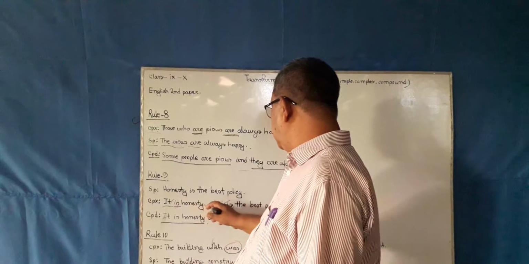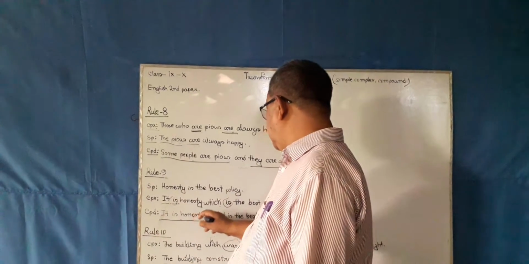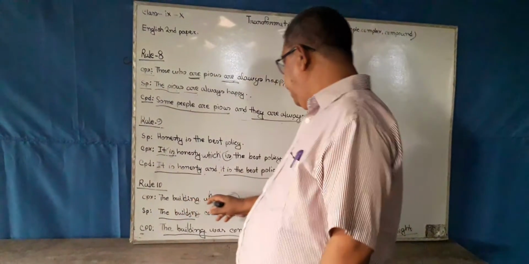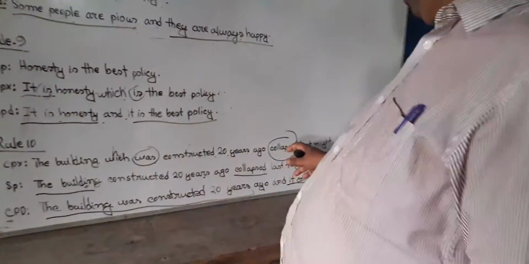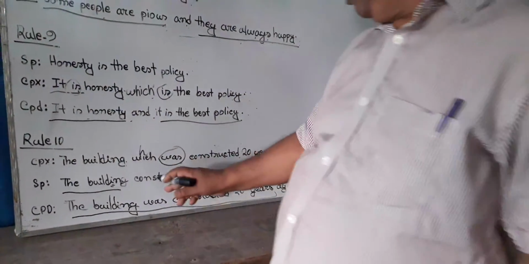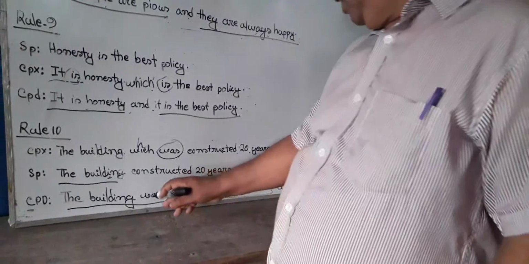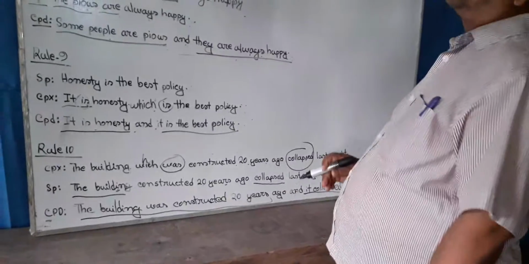Complex: it is honesty which is the best policy. Compound: it is honesty and it is the best policy. Rule 10. Complex: the building which was constructed 20 years ago collapsed last night. Simple: the building constructed 20 years ago collapsed last night. Compound: the building was constructed 20 years ago and it collapsed last night.